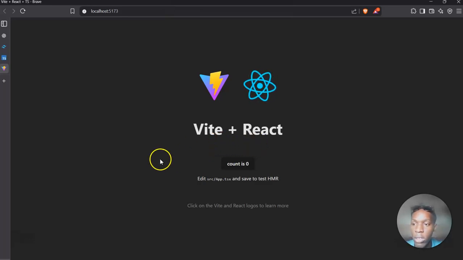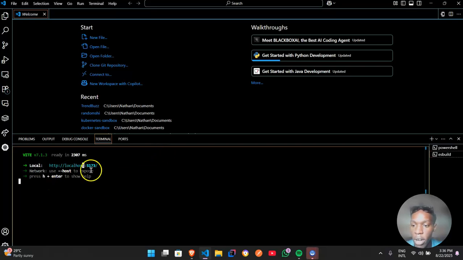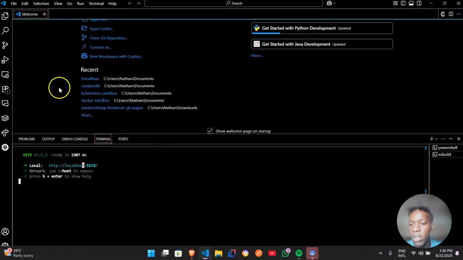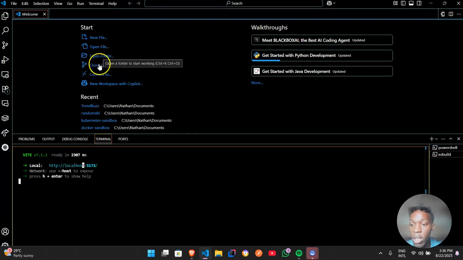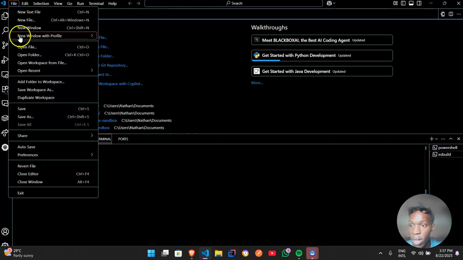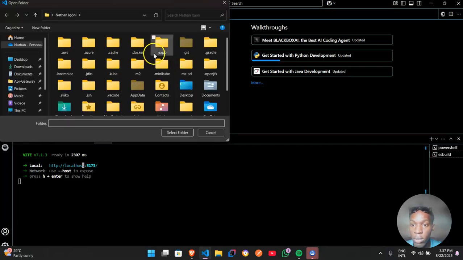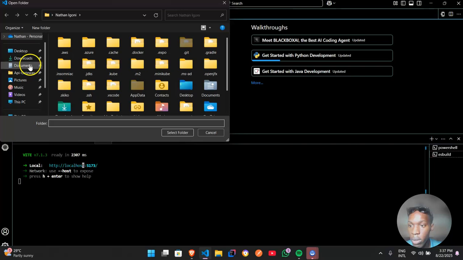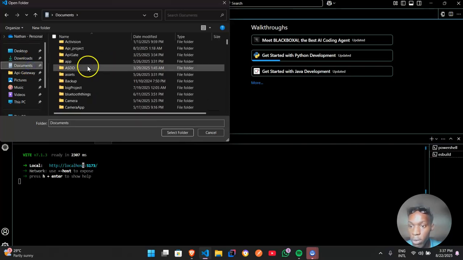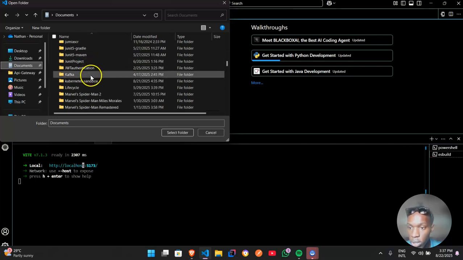Now let's go back to our app. To start editing your code, you have to open the folder which you created in your terminal. You just come over here and you see it's over here if you open it. And if you don't want to use the start page, you can always go up here to File and then Open Folder, or use the shortcut Control K, Control O. Now let's do that. Opening folder. Remember, we put it in documents, so now we're going to look for it. What did we call it? TrendBuzz. All right, so that's the name. TrendBuzz.